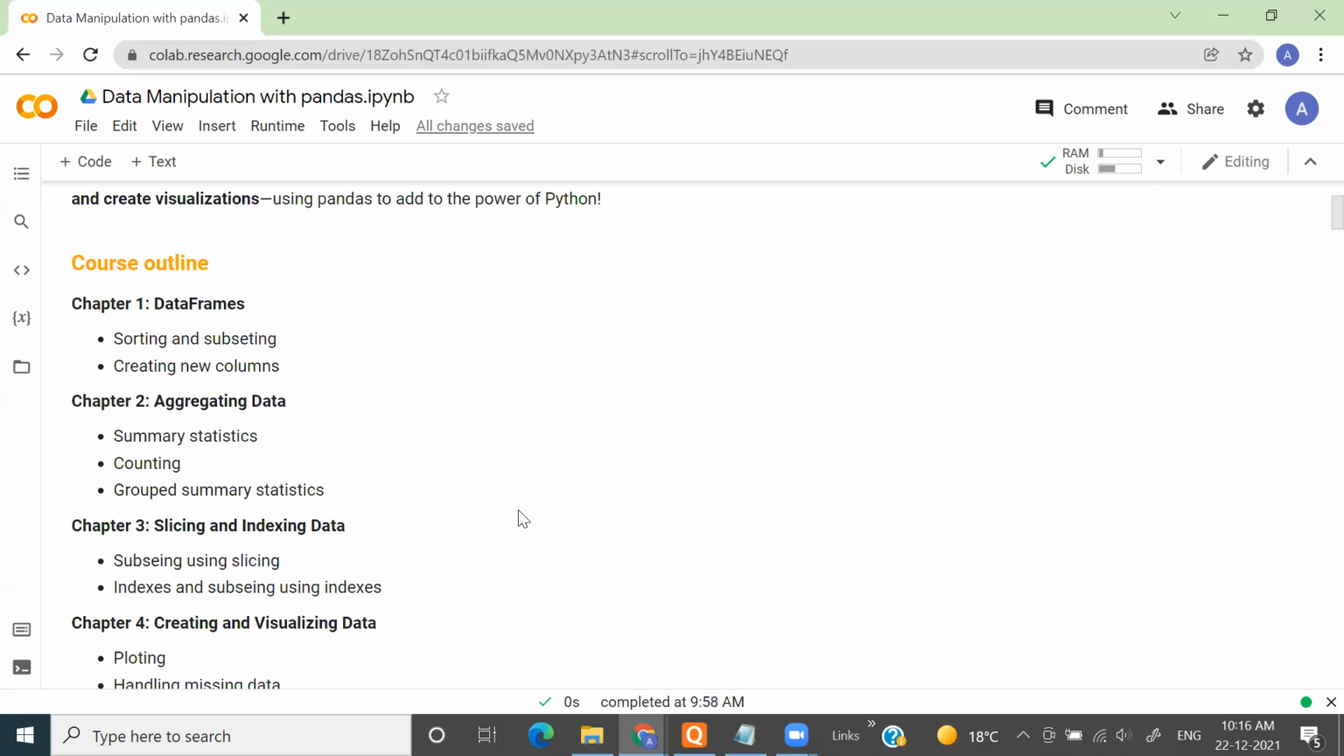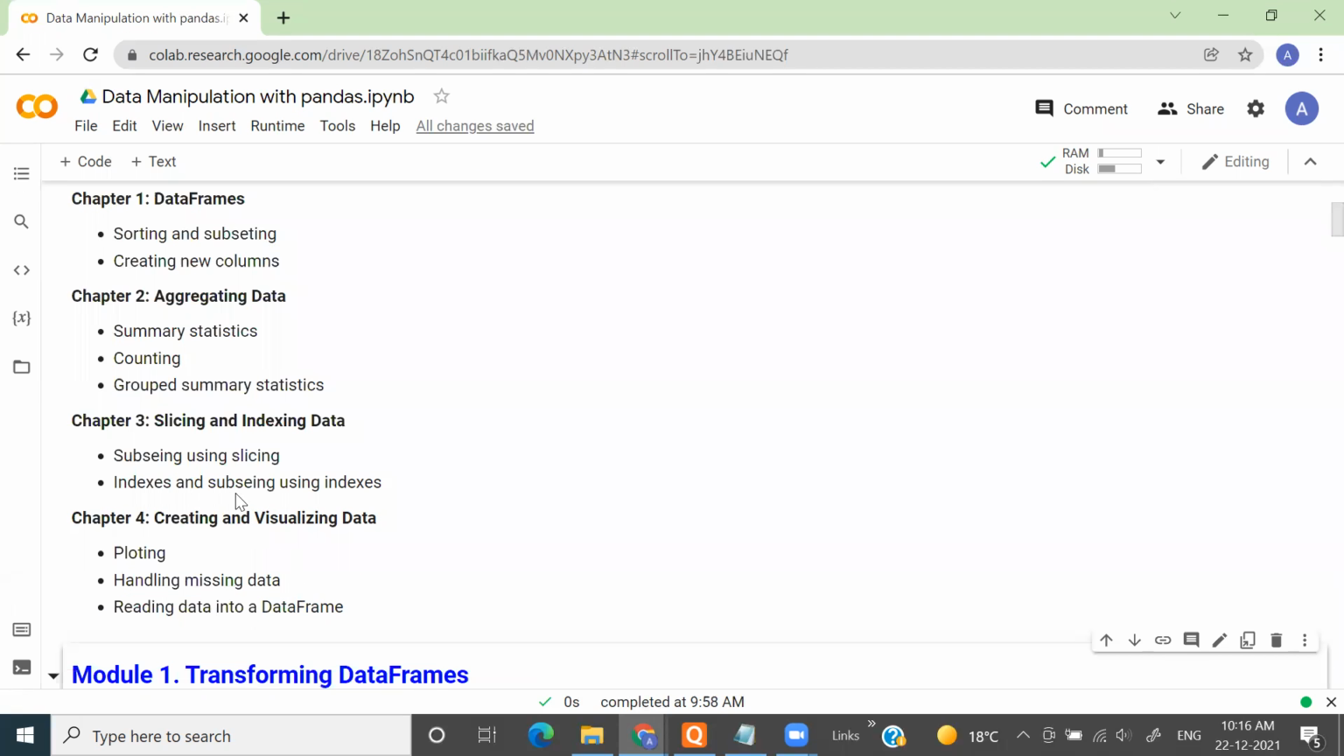And in the third part, we will see how to subset using slicing, indexing, and subsetting using indexes. Don't get overwhelmed with all these keywords or terminology. It will get clear as we proceed.